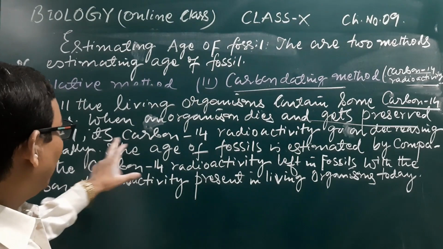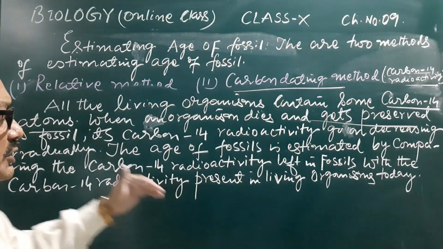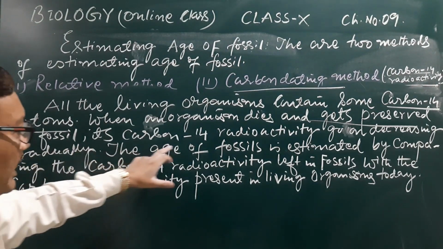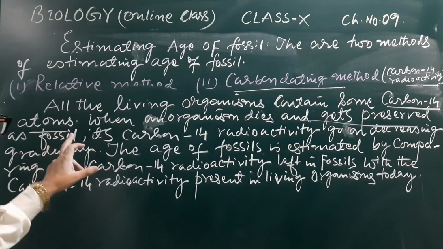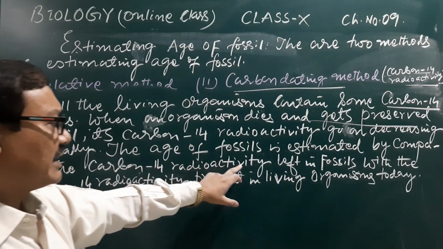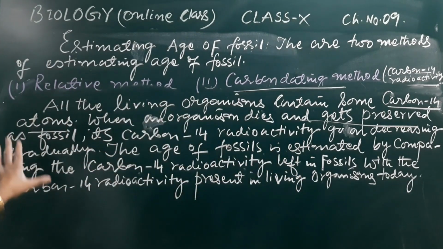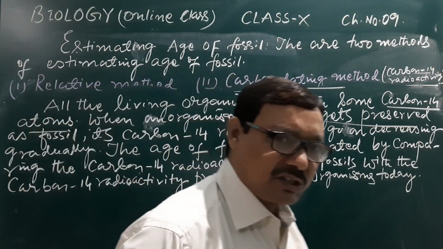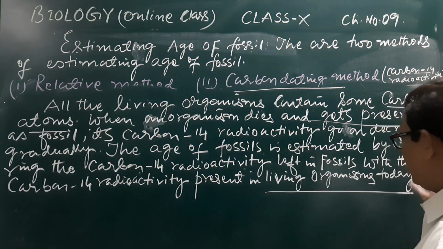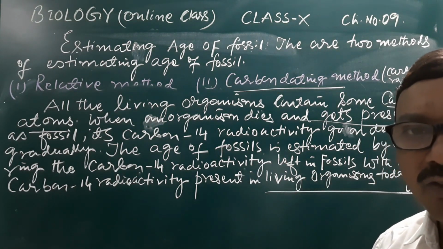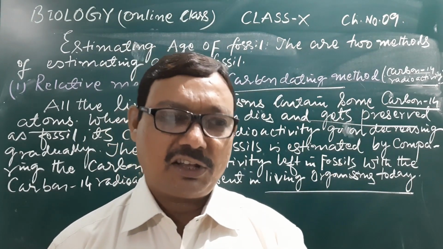Its carbon 14 radioactivity goes on decreasing gradually. The age of fossils is estimated by comparing the carbon 14 radioactivity left in the fossils with the carbon 14 radioactivity present in living organisms today, and in this way we estimate the age of the fossil.